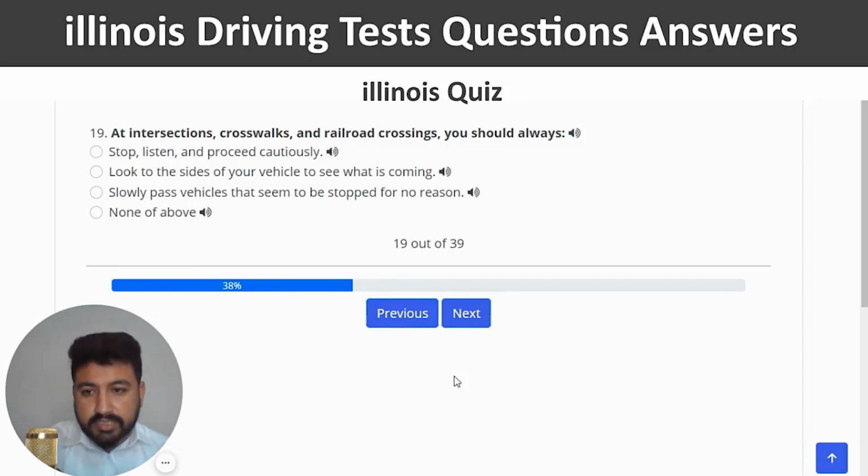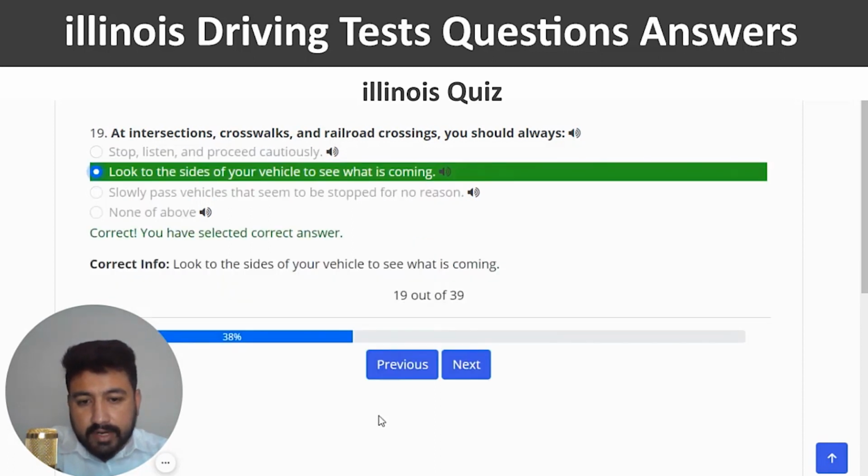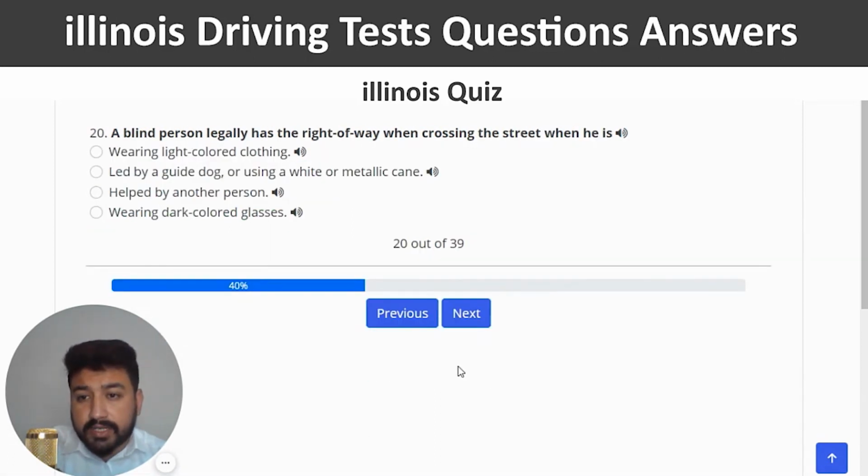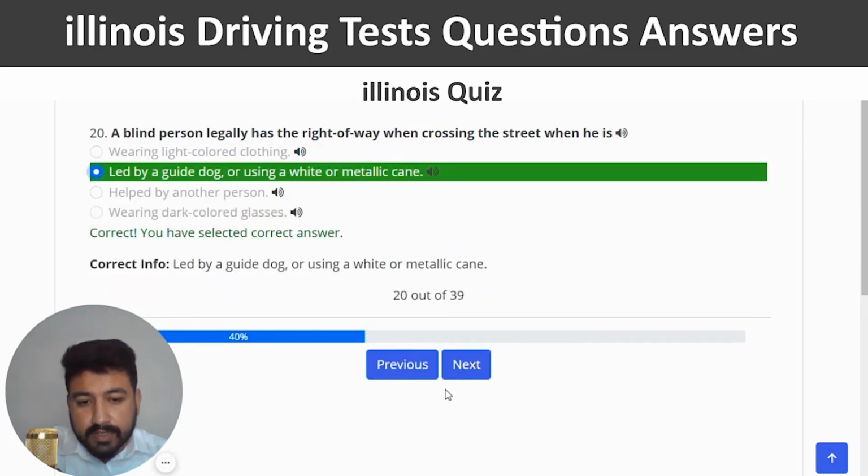At intersections, crosswalks, and railroad crossings, you should always. So again, second option is the right one, which is look to the side of your vehicle to see what is coming. Right. Next. The 20th question is a blind person legally has the right of way when crossing the street when he is. The right answer is led by a guide dog or using a white or metallic cane. So I'm going to click on the second option, correct, and next.